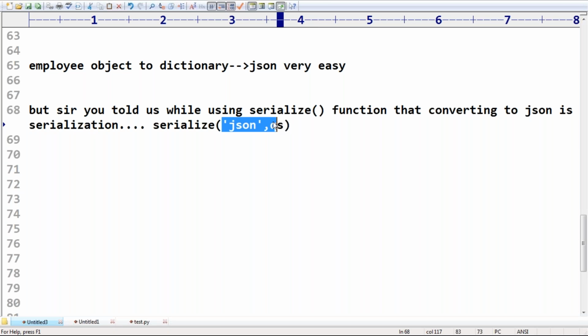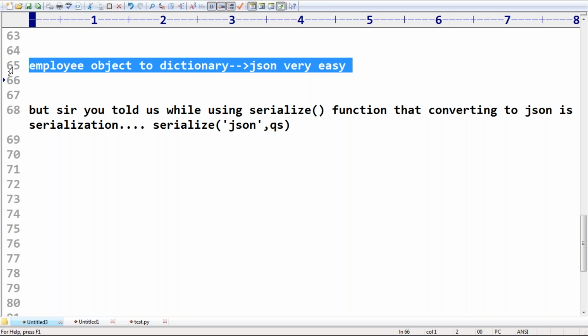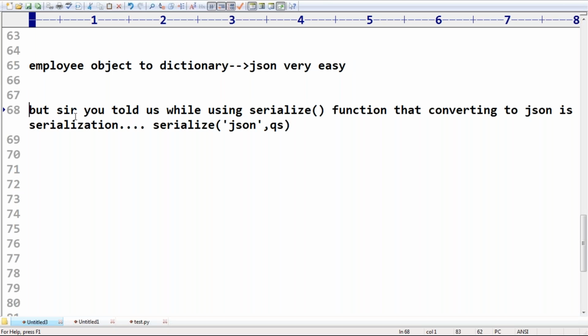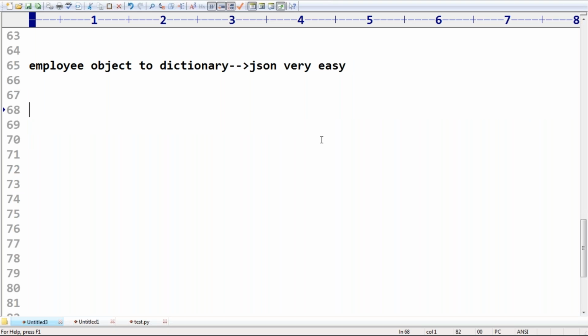But DRF serializers are meant for this activity only. So there is a small difference between the Django inbuilt serialize function and the DRF serializers. Remember that. Generally, converting from one form to another form is serialization, deserialization, like a general word.